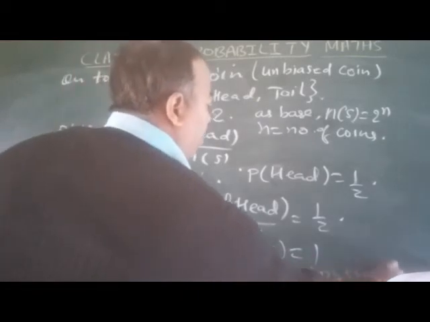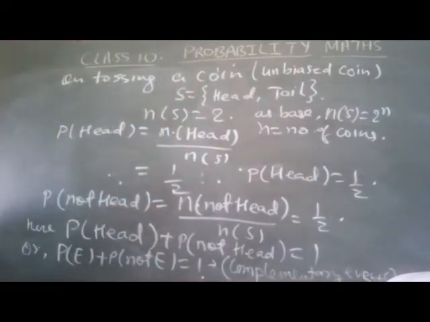Complementary events means what? If the probability of head we know, and if we have to find the probability of not head, we have to subtract it from 1.